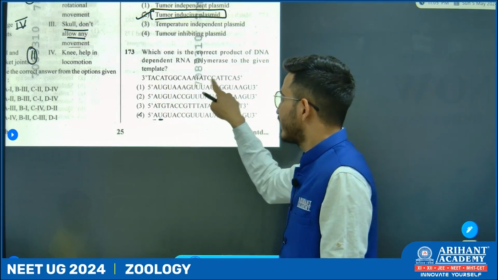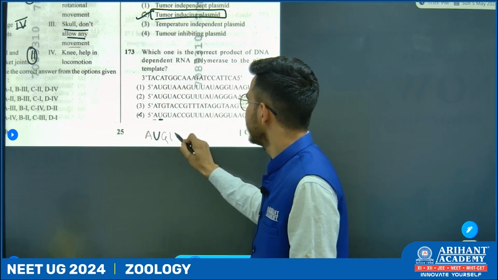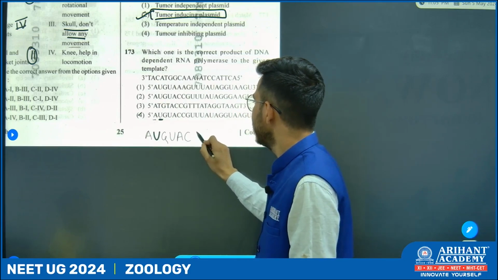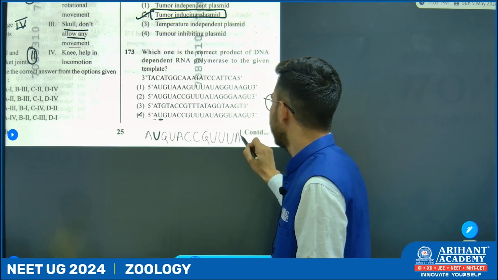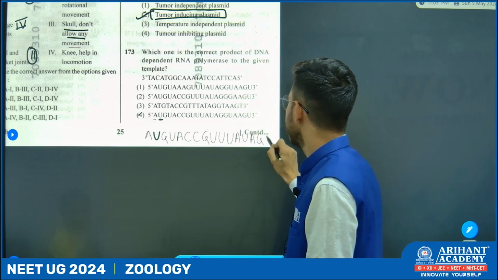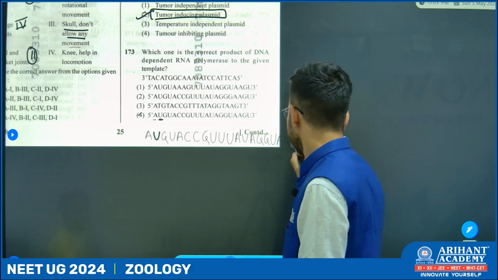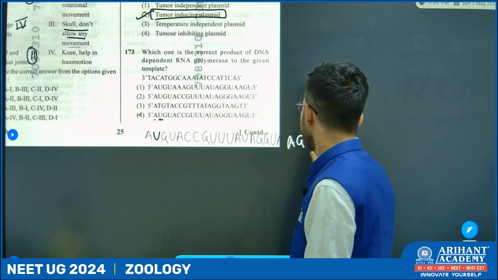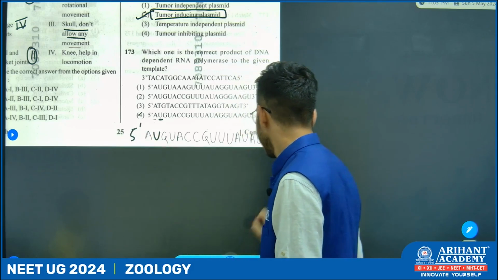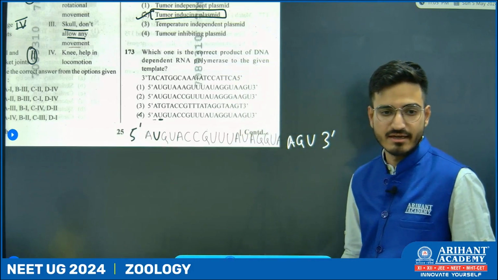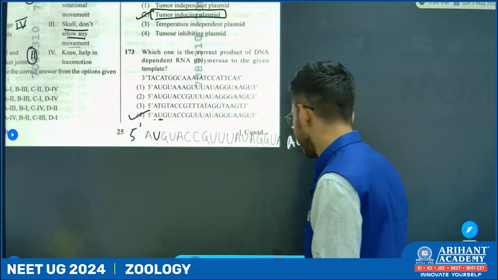So you just have to write the opposite: A U G U A C C G U U U A U A G G U A G U, and the sequence should start from 5 prime to 3 prime end. So hence it makes option 4.